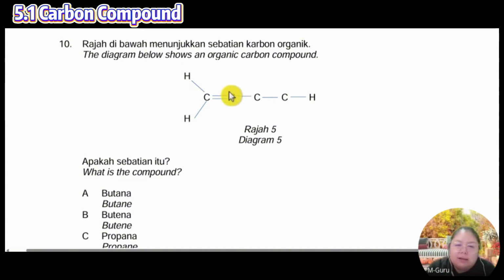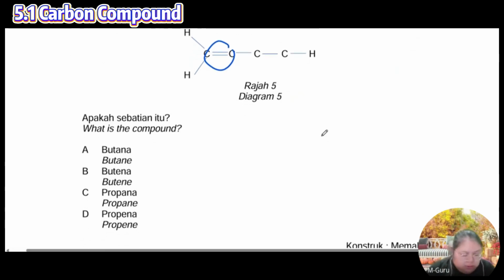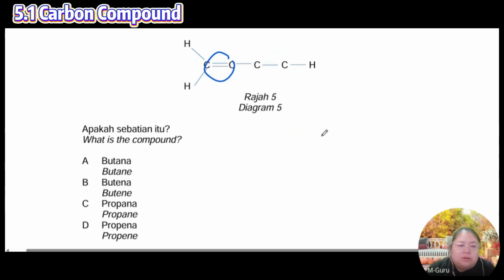Double bond, yeah? Double bond is unsaturated. What is the name of the unsaturated family? Unsaturated is this one. E and E.